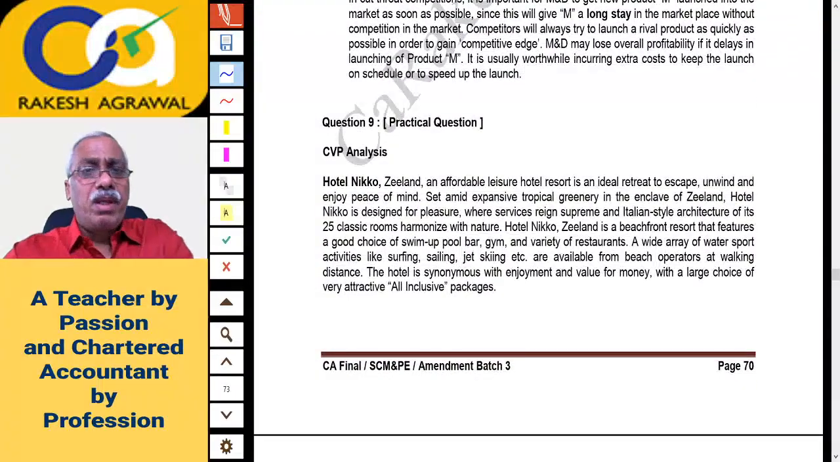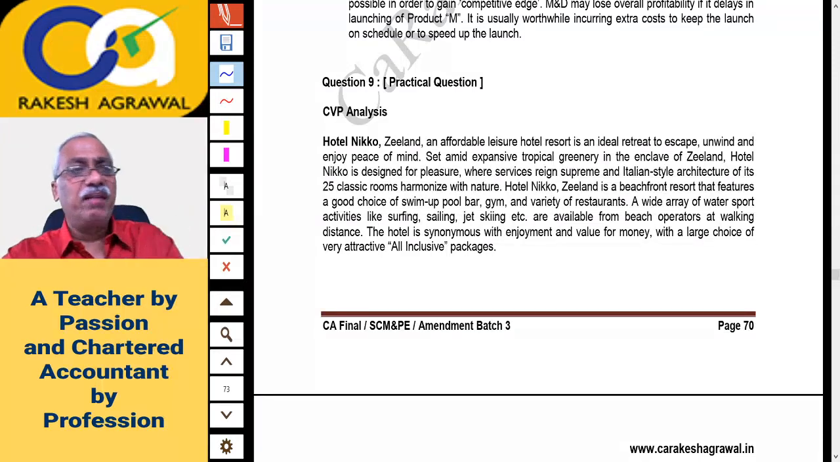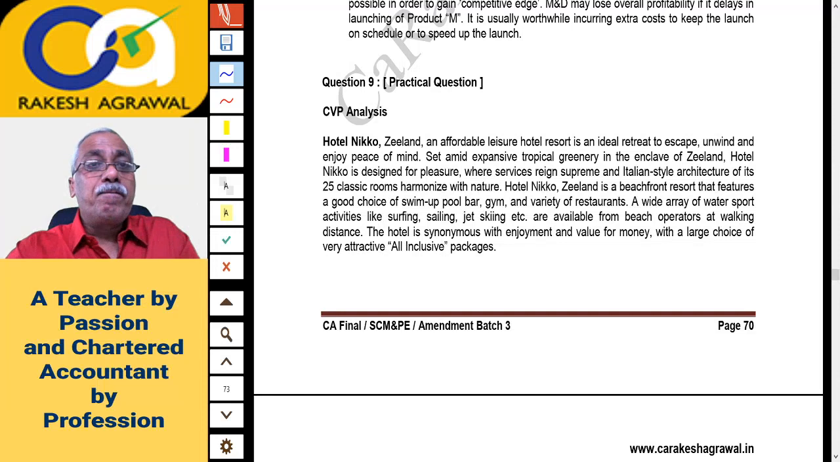Question 9 is on CVP analysis, cost volume profit analysis. Let us discuss this. I am discussing only the relevant part. Remaining you can read, instead of me reading. Hotel Nikko, Zealand. Zealand must be the country. Instead of New Zealand, they have given Zealand.